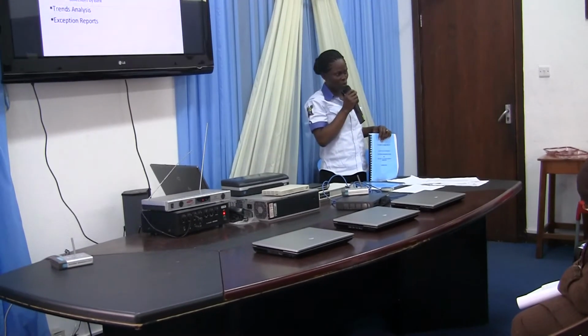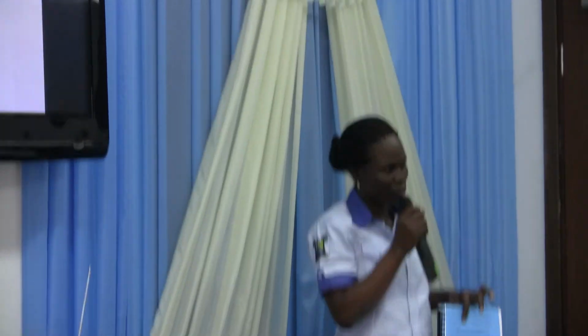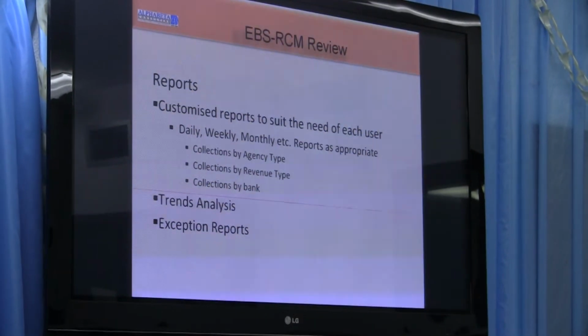And for us to achieve all these things, the last person that spoke told us about agency and revenue codes. Whenever we ask our clients to go to the bank, always educate them: use this agency, use this revenue code, and use the correct payer ID too. Because any transaction made in the bank with a wrong code, we won't be able to get the accurate figure for each revenue edge. That's just for that.